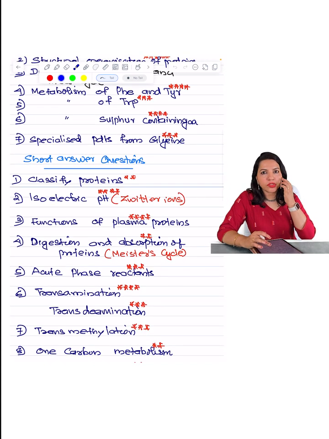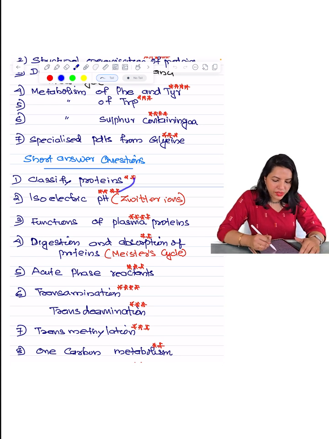Okay, now coming to the short answer questions. So first is the classification of proteins, like the structural proteins, the fibrous proteins and all, you know. Sometimes it can be a short answer question, but I gave only 2 star for this. Then isoelectric point of Zwitter ions, I have given 4 star for it because it's a very frequently asked question. Then functions of plasma protein, again a 4-star topic.